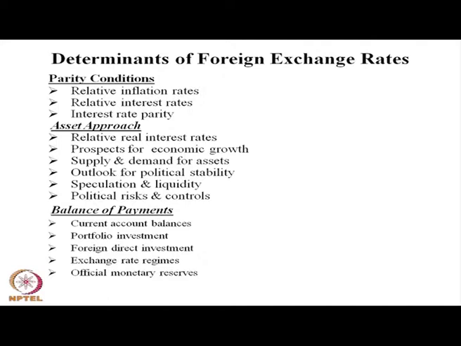Similarly, the outlook for political stability also influences the asset market, as growth in the asset market is influenced by demand and supply conditions and also the political stability of the country. Sovereign risks and political stability also influence the exchange rate. Then speculation and liquidity. Speculators also influence the exchange rate to some extent, but only in the very short run. In the long run it may not, but in the short run liquidity, demand and supply conditions, and speculation also influence the